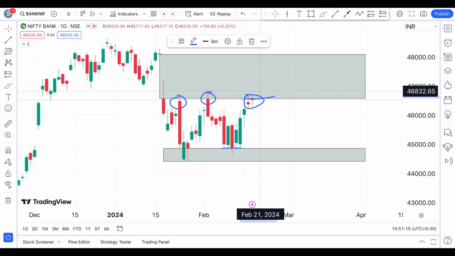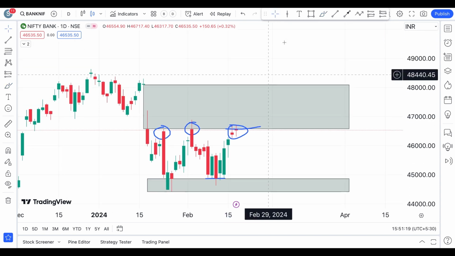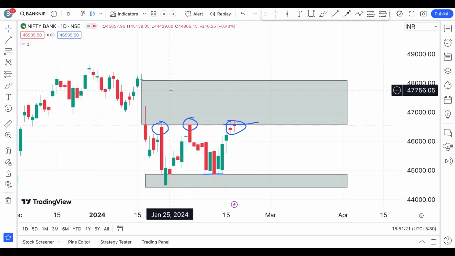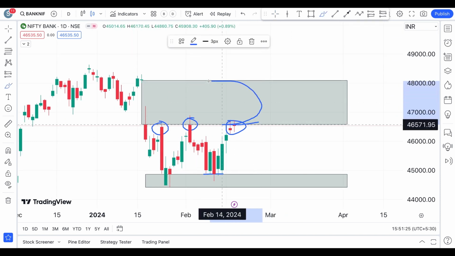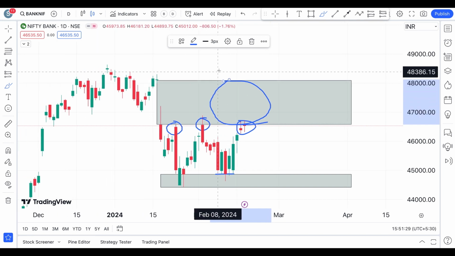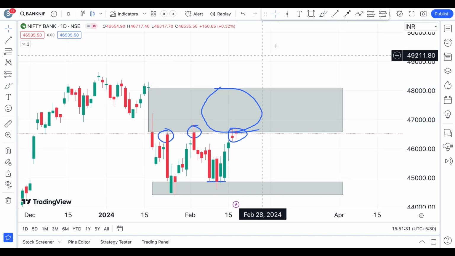If you start seeing a close above this, then again you cannot say that it is going to see an uptrend, because until it crosses all this zone, we cannot say that Bank Nifty has changed its direction on a daily time frame.